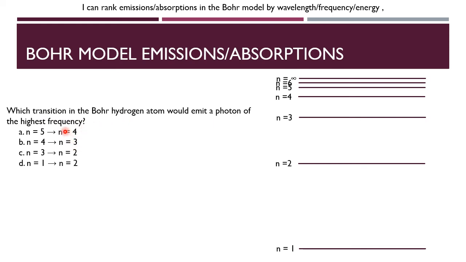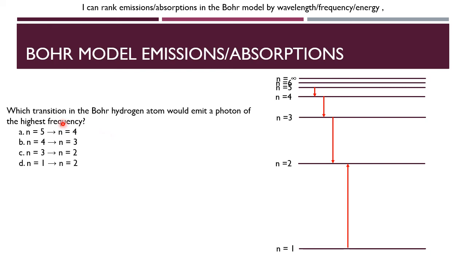So we have these four possibilities: 5 to 4, 4 to 3, 3 to 2, 1 to 2. The first thing I would do is just draw those arrows on your energy level diagram. So we have going from 5 to 4, you can see that arrow here. We have 4 to 3, 3 to 2, and then 1 to 2. So the first thing we say is we need to make sure we're emitting a photon, getting rid of a photon. So we're emitting energy. Well, that means we have to be going down the energy level diagram. So that can eliminate option D, because that would be absorbing a photon, going up in energy. So it can't be letter D.